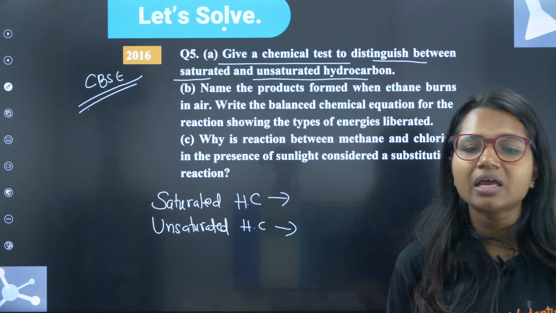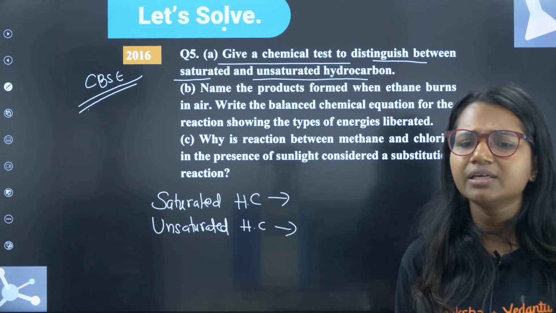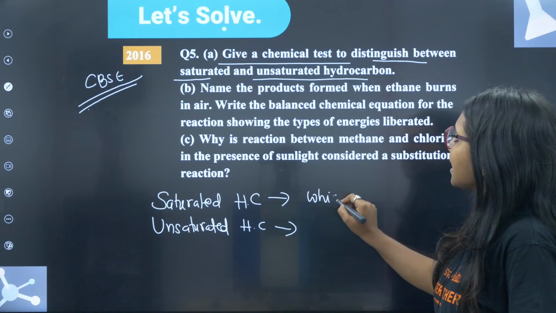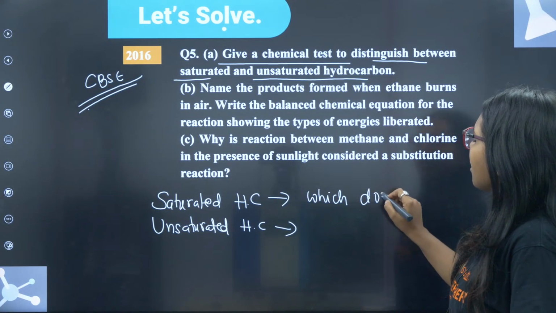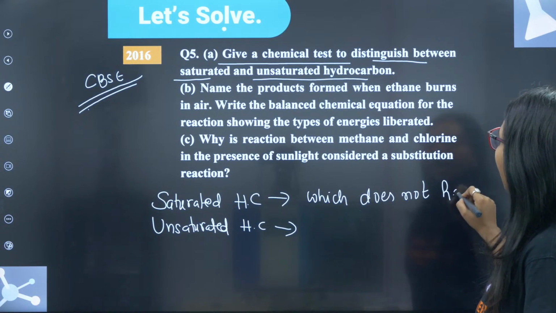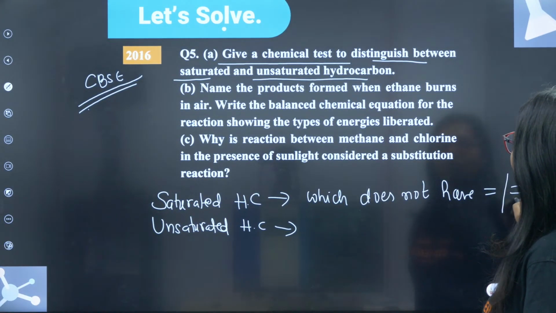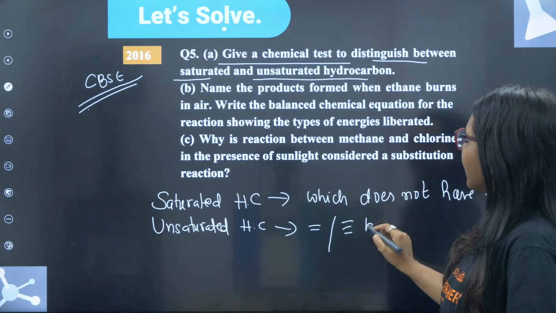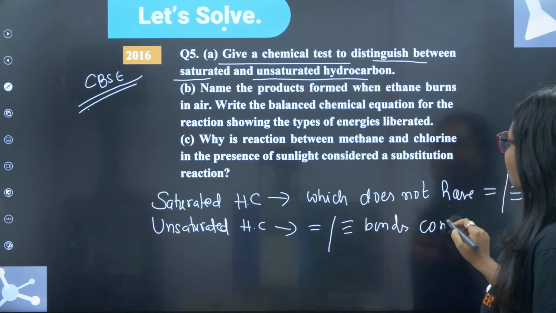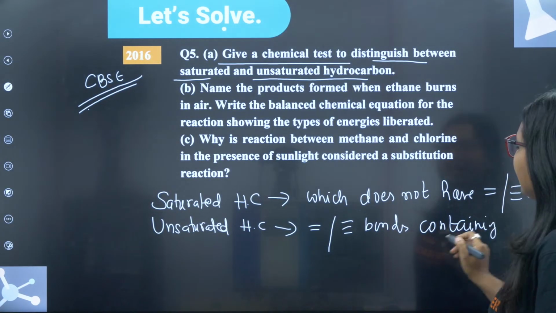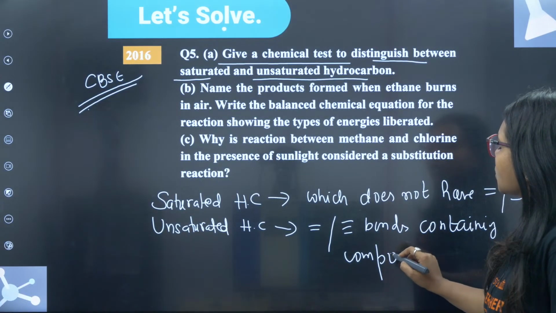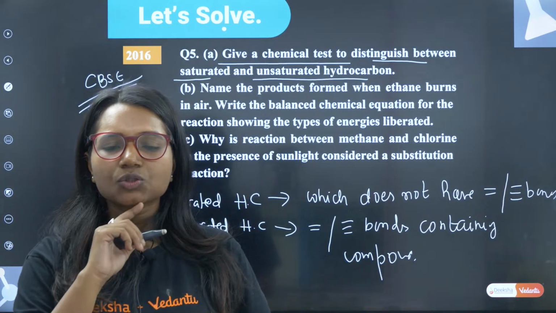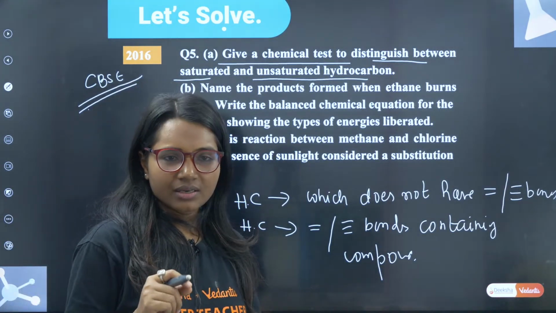Saturated compounds burn with a yellow sooty flame. Yes, correct. Saturated means the hydrocarbon doesn't have multiple bonds, no double or triple bonds. Unsaturated means compounds containing double and triple bonds. So, what is the one chemical test? Vriksha has told us the flame test, right?